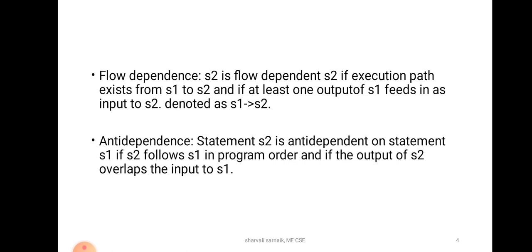In anti-dependence, S2 is anti-dependent on statement S1 if S2 follows S1 in program order, and if the output of S2 overlaps the input of S1. So the output of S2 will be overlapping the input to S1, and it is denoted as a direct arrow crossed with a bar, as in S1 to S2, which denotes anti-dependence from S1 to S2. So these are the two factors we have seen till now.